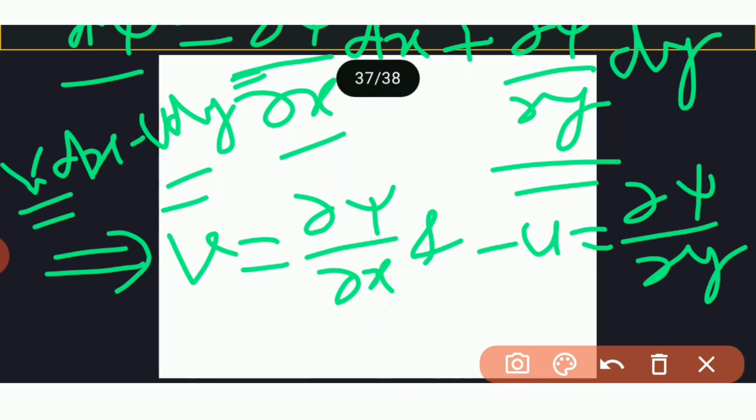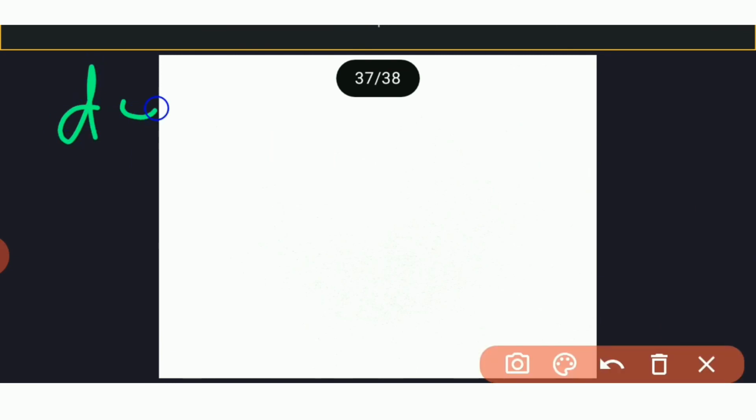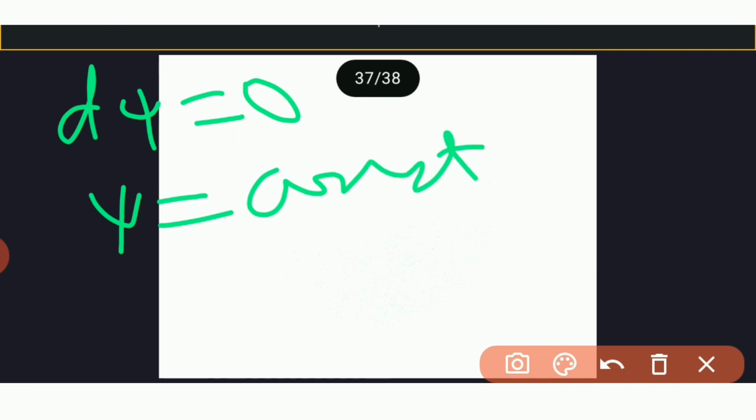Now equation first is represented as dψ is equal to 0. Integrate this, we get ψ is equal to constant, and this function ψ is called stream function or current function, and the streamlines are given by this equation, that is ψ is equal to constant. It follows that stream function is constant along a streamline.